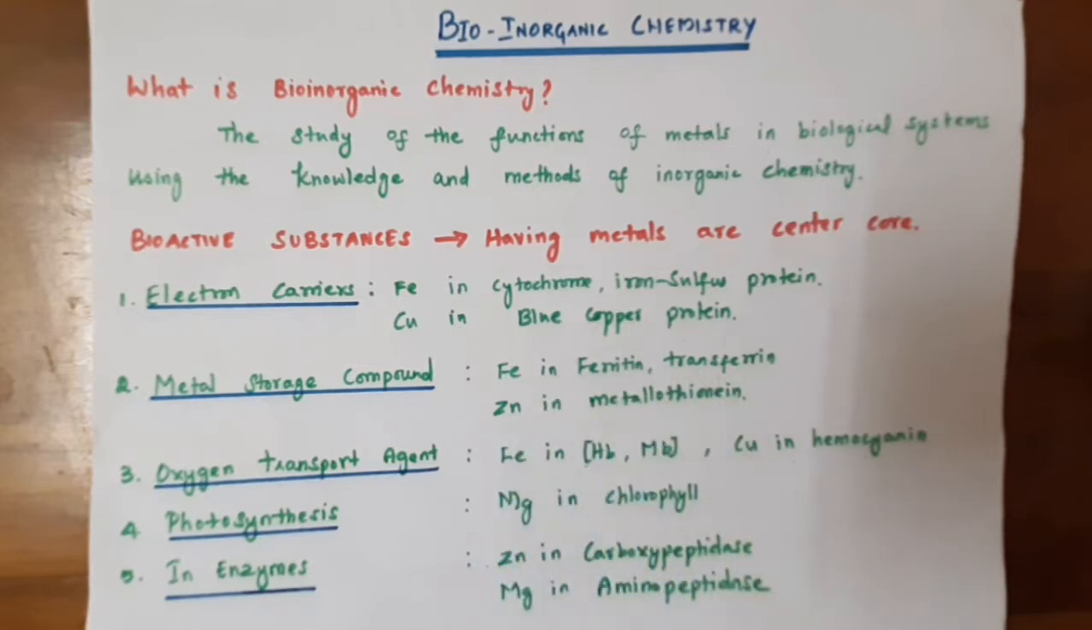Next, the ferritin metal storage compounds: ferritin, transferrin, where Fe is the central atom, and metallothionein, where zinc is the central atom. Some other examples are oxygen transporting agents. Here iron and copper are sometimes involved. Mainly iron is involved in oxygen transport in hemoglobin and myoglobin. Hemoglobin transports oxygen in the lungs, and myoglobin transports oxygen in the tissues.